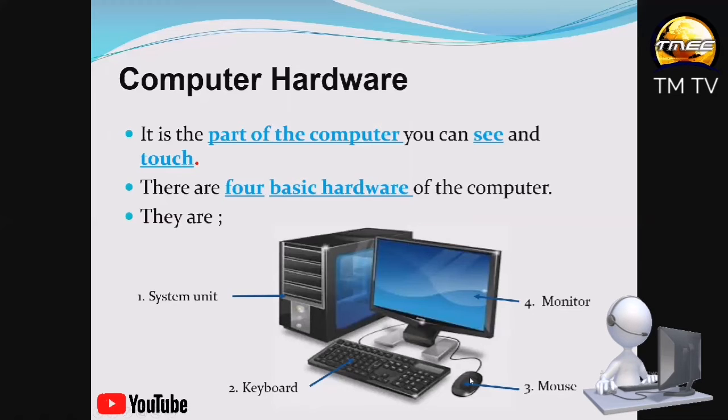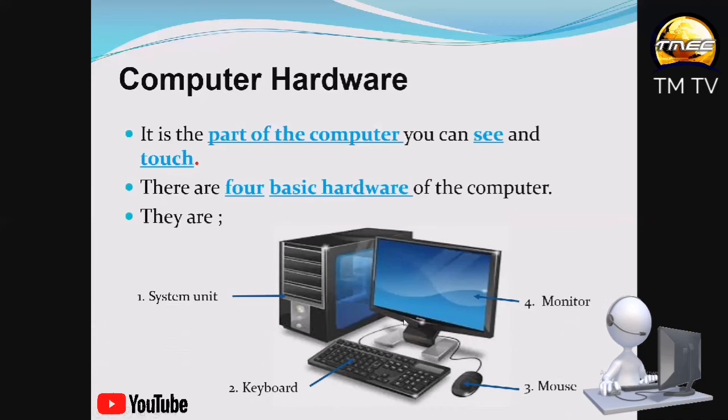Now let me come back to the mouse. The computer mouse also looks like the animal mouse that most of us have in our kitchens. We also have some of them in the forest or the bush around us. So the mouse looks like the animal mouse, as the name implies. Then the monitor looks like the television. Then our system unit looks like a box, but I don't call it a box.